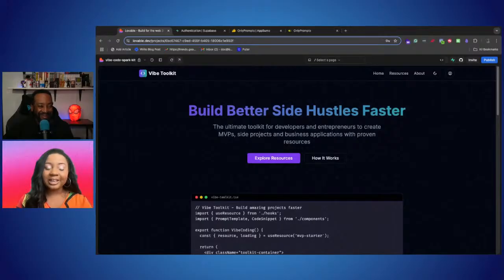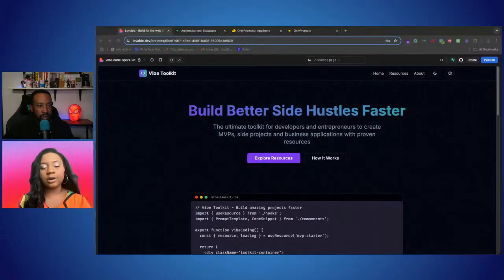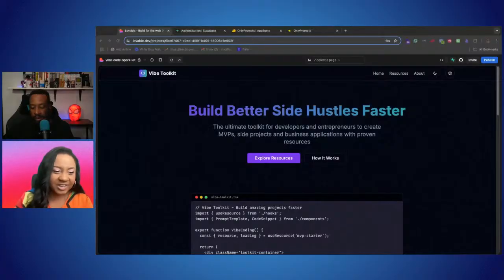Number two, if you add third party authentication, like sign in with Google, for instance, it will not work inside of this Lovable preview because of security reasons. It's basically like an embed inside Lovable, and other companies like Google or Facebook won't allow their tokens to be sent through this, because that's what spammers do with phishing websites.